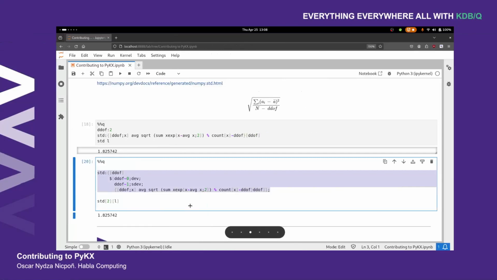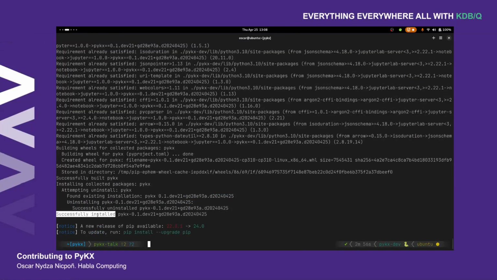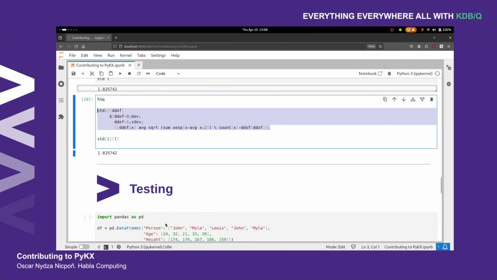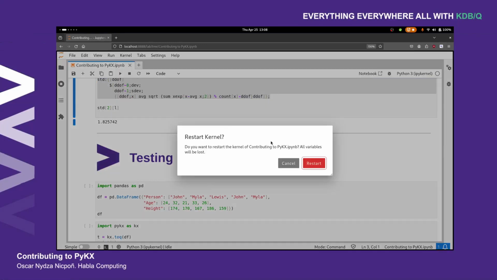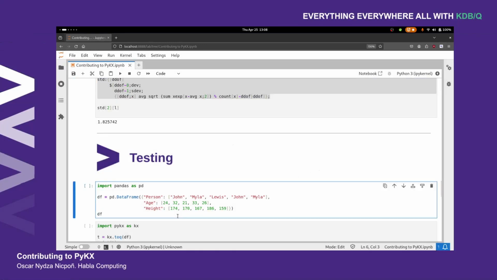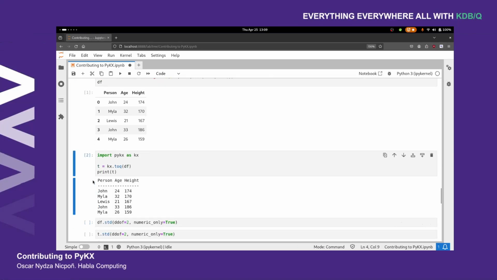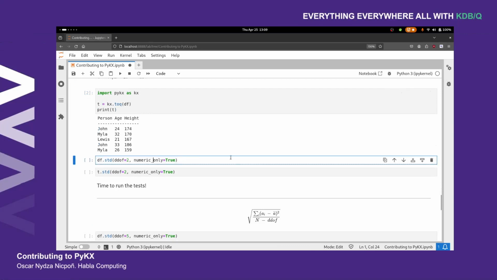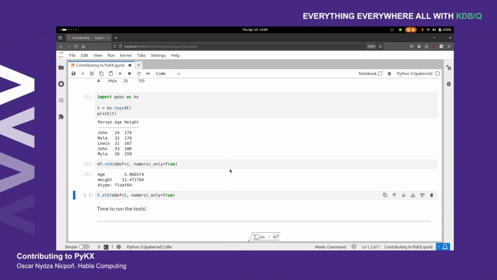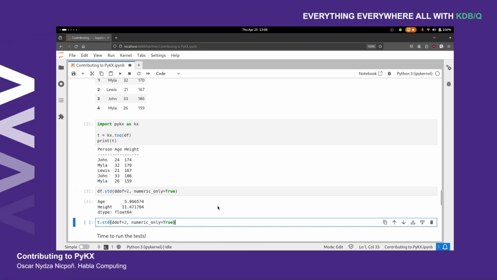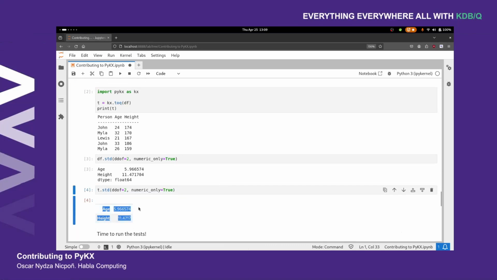Hopefully by this point, the library should be successfully installed, and we can see that this is a development version. So if I come back to my notebook and restart the kernel, I should be able to import this development version of PyKX. If I do this, we get the very same data frame that we were working with earlier. We bring it into q, so we are importing and then bringing the table to PyKX, and then run the standard deviation on pandas, and then on PyKX, and voila, we get the same result.